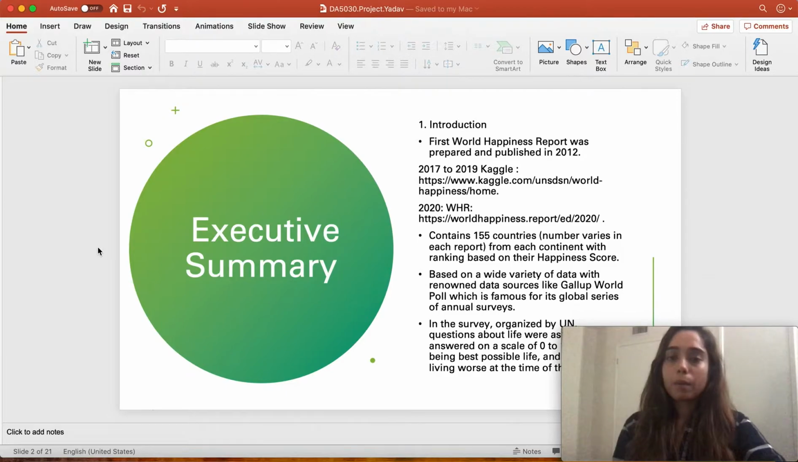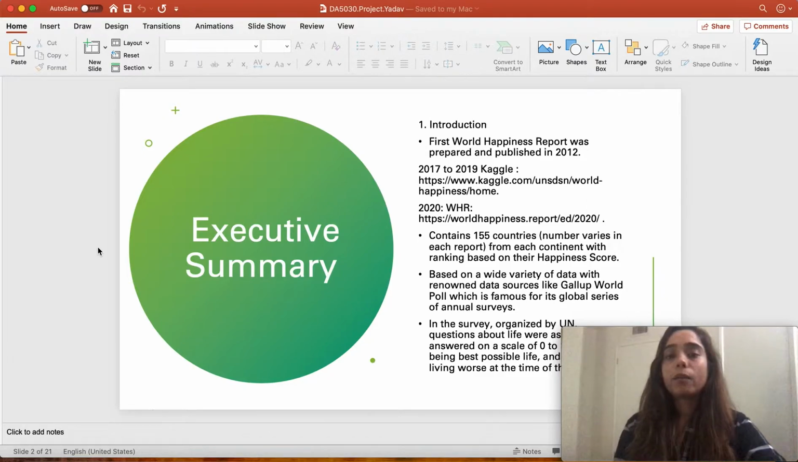It was first published in 2012 and it contains 155 countries from each continent with ranking based on their happiness score. This report was prepared on the basis of the survey held by the UN, in which questions about life were asked to many people, and they were asked to score on the scale of 0 to 10, 10 being the happiest life and 0 being the worst at the time of survey.